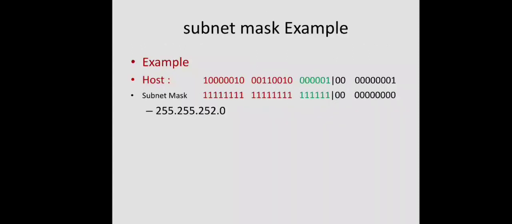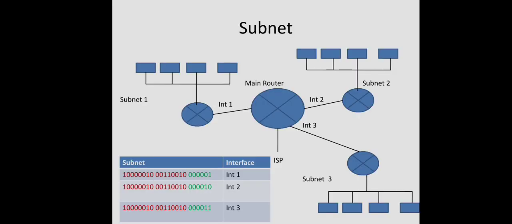Just for example, suppose the router which connects the ISP to our campus network receives a packet whose destination address is this. Okay, so this router should find out to which department or to which subnet this particular packet belongs, right? So it will use this as the subnet mask. Okay, as you remember earlier, this is the pattern used, right? All the 22 bits in the higher order part will be 1 and the remaining will be 0. When these two are boolean ANDed, what will we get? We will get the network part plus subnet number. And the router will contain the corresponding entry for each and every subnet number.